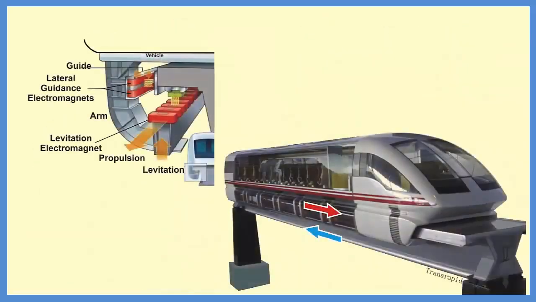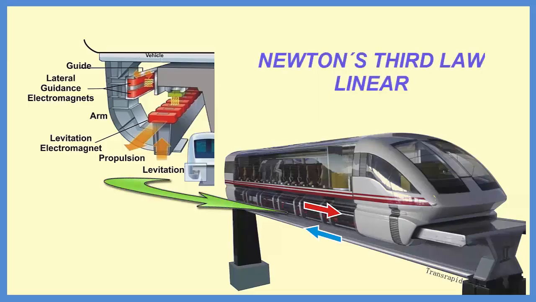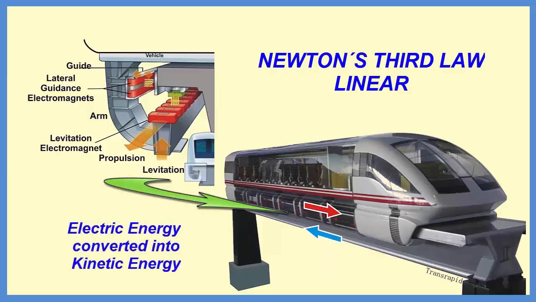Another application of Newton's third law linear is the electromagnetic levitating train, that uses the principle of the linear electric motor to obtain the acceleration of the train on a trail fixed on the surface of the Earth. In this case, electric energy is converted into kinetic energy in the train and the ground. Of course, due to its huge mass, the displacement of the Earth is unmeasurable.